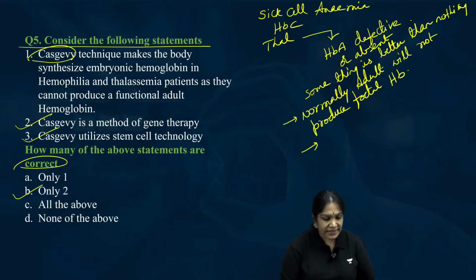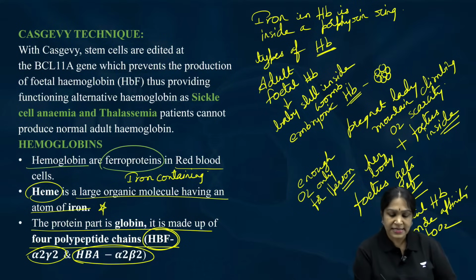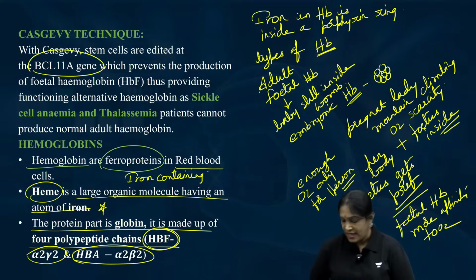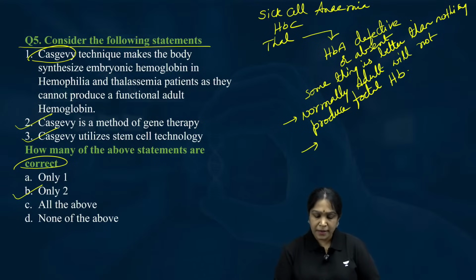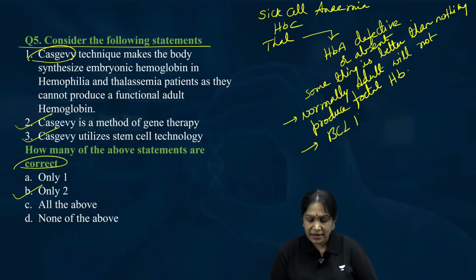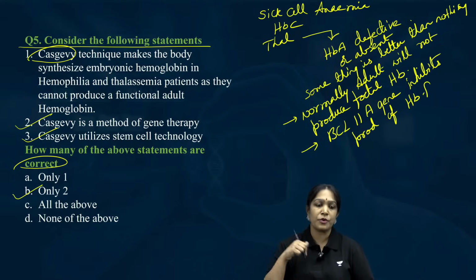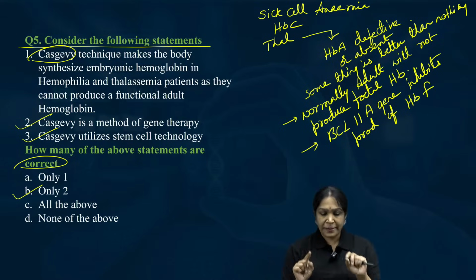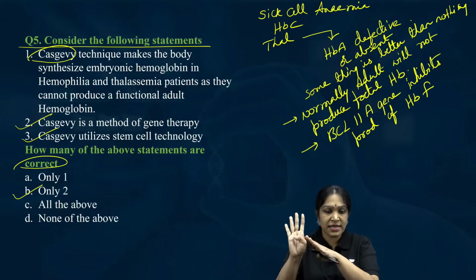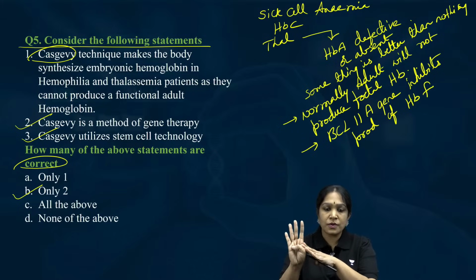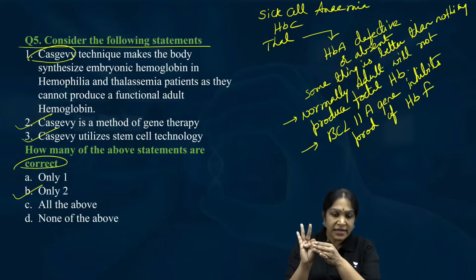Now, why? Because a particular gene called BCL11A gene inhibits the production of HbF, that is fetal hemoglobin. I repeat, a person is having sickle cell anemia, so there is a defective adult hemoglobin.